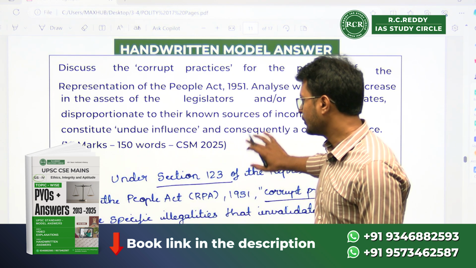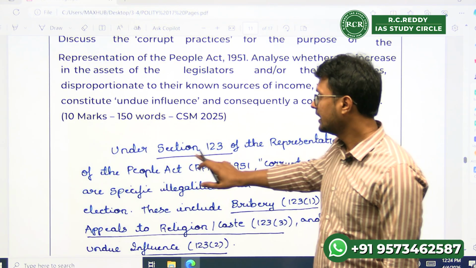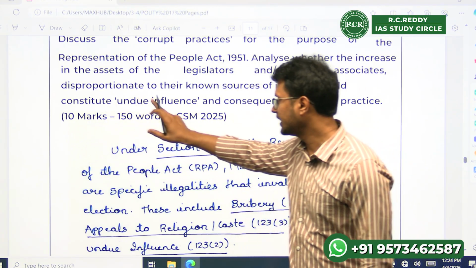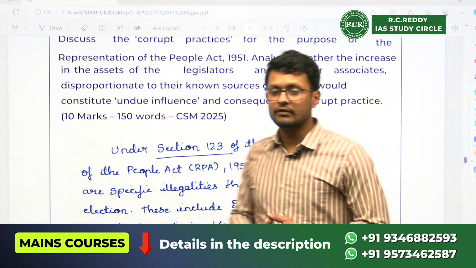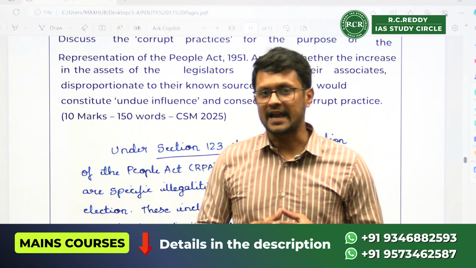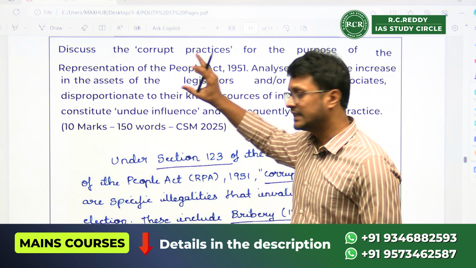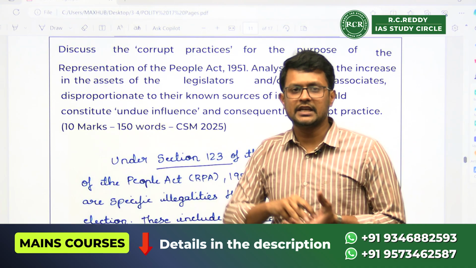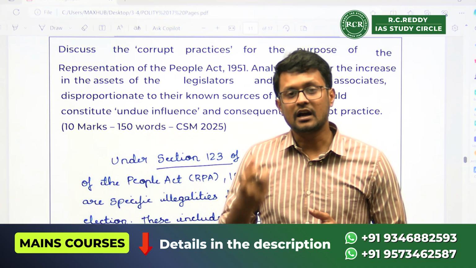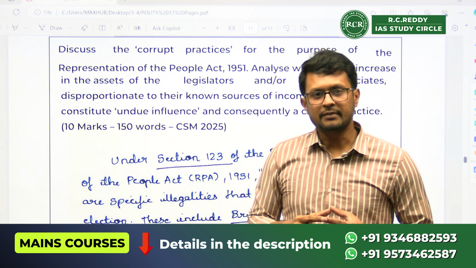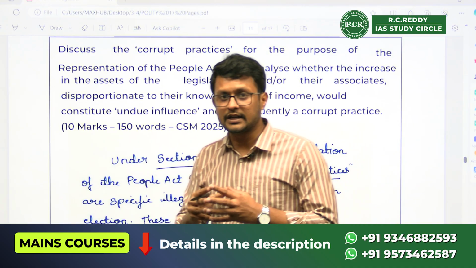Today, we will see a question from Civil Service Examination Mains 2025. A 10 marks question, which is to be written in 150 words, has appeared in your Civil Service Mains 2025 from the topic Representation of People's Act 1951. Today, we will see what are the keywords in the question. From the keywords, we will try to decipher the demand of the question. The demand of the question is the heart of the examination. We will understand the demand and then generate points in the question, which will help students to get maximum amount of marks.